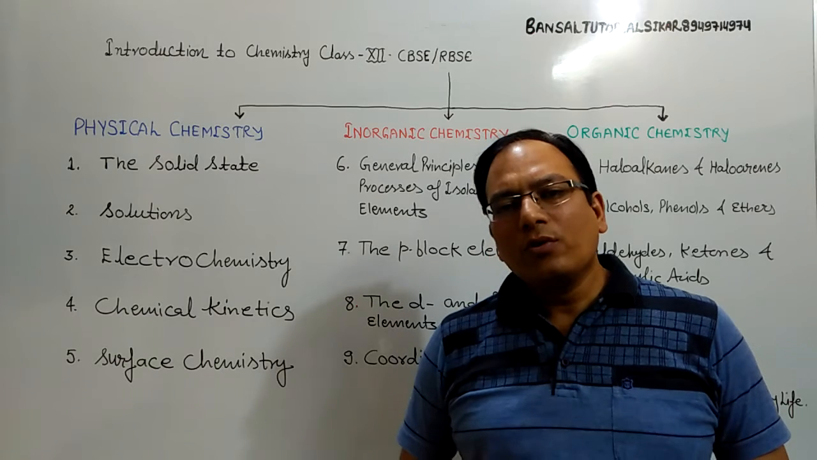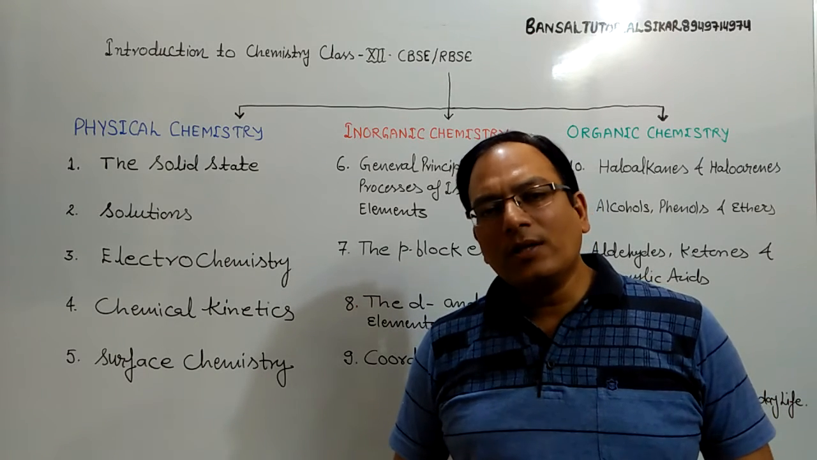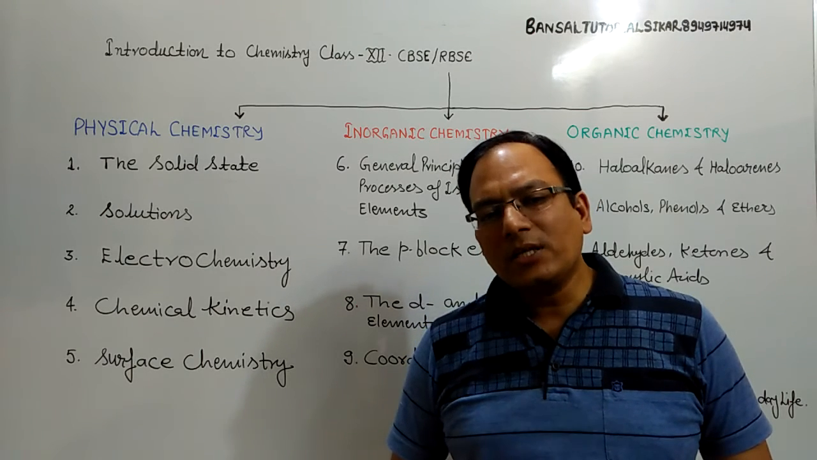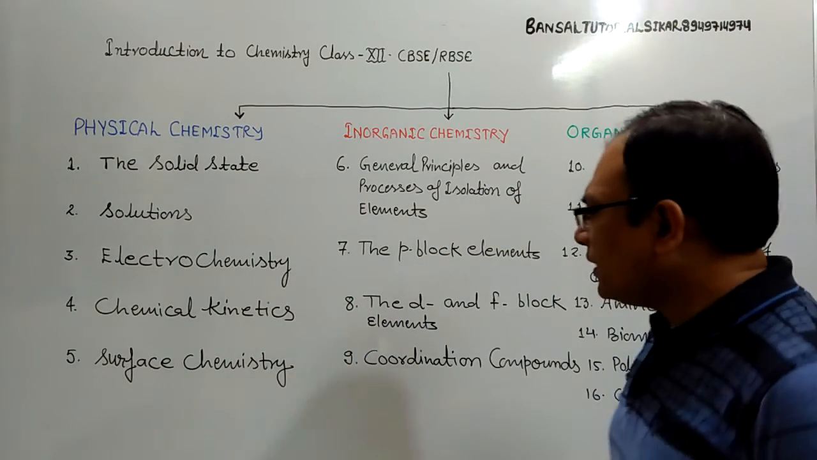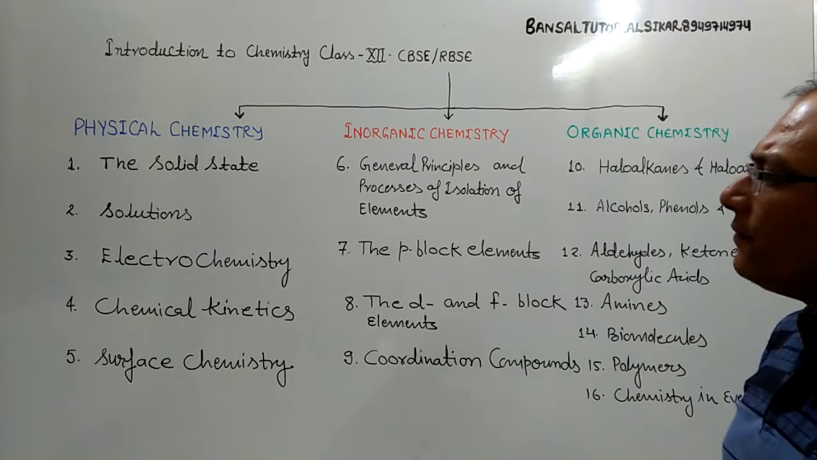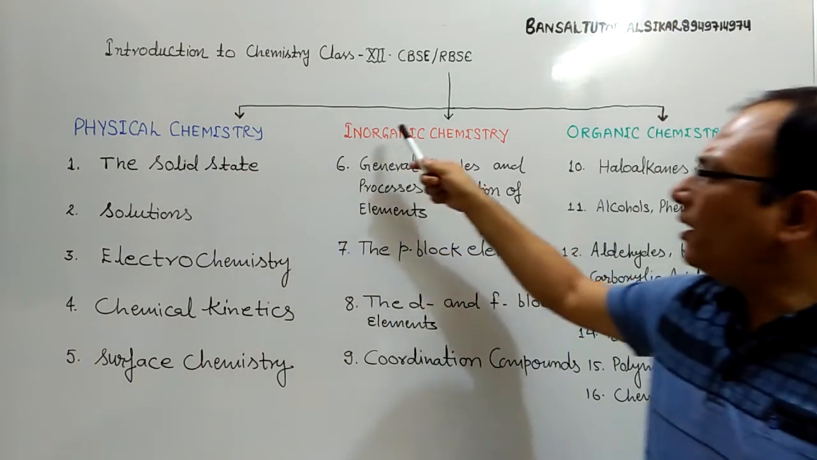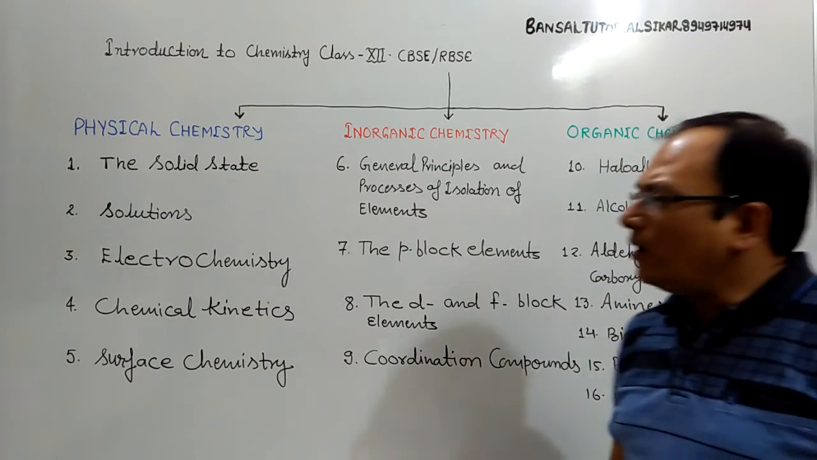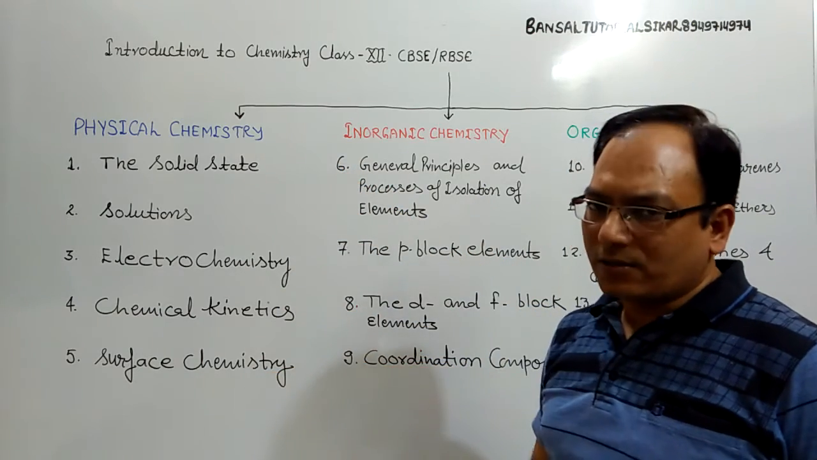In this video, we are taking a brief introduction to all the chapters which are included in chemistry of class 12th. Students, there are total 16 chapters which are divided into three portions: physical chemistry, inorganic chemistry and organic chemistry. In physical chemistry, there are 5 chapters.